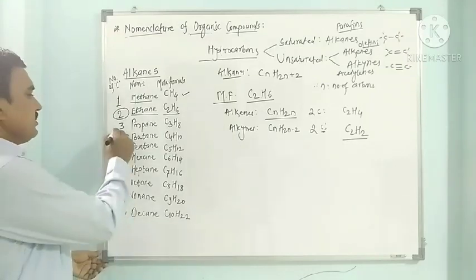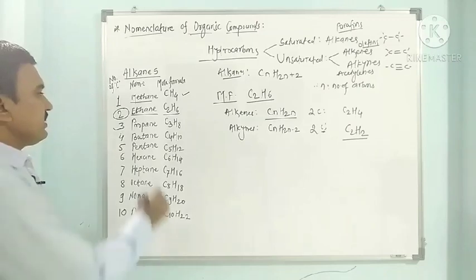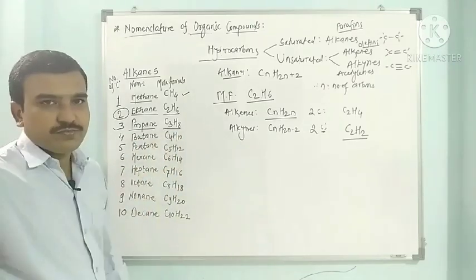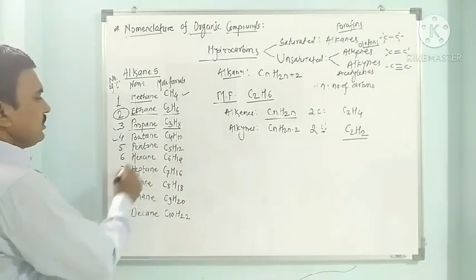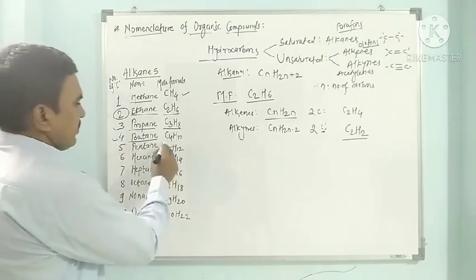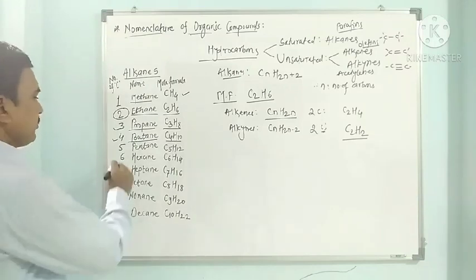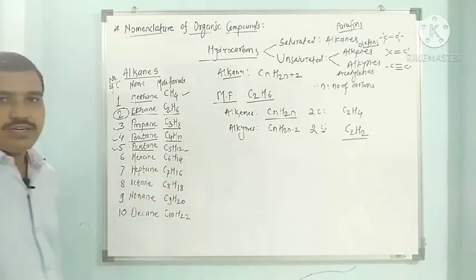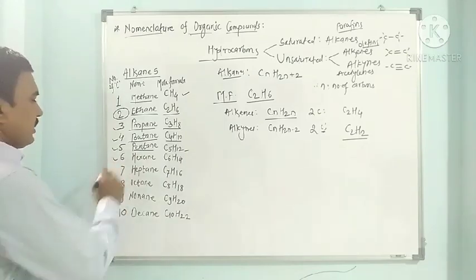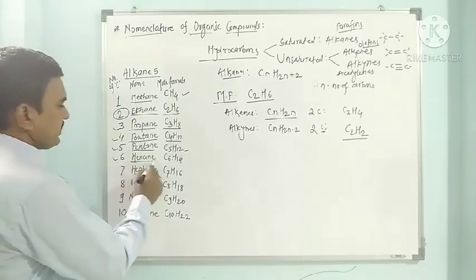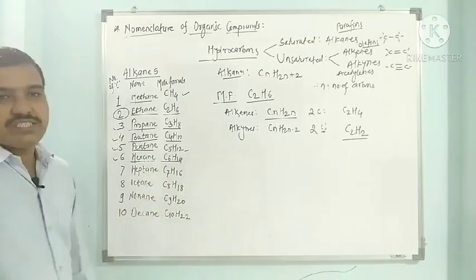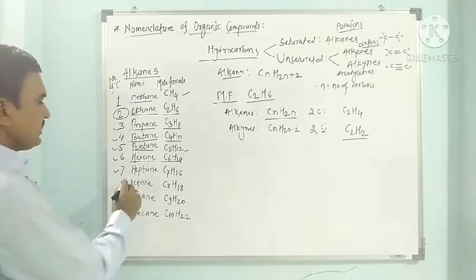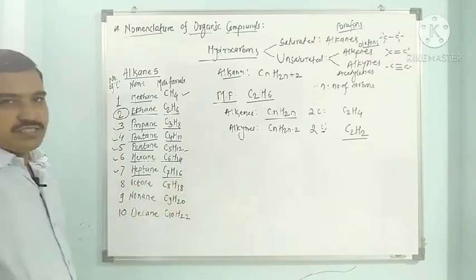Then third, if the number of carbons is 3, it is called propane, molecular formula C3H8. If the number of carbons is 4, it is called butane, C4H10. Five carbons is pentane, C5H12. Six carbons is hexane, C6H14. Seven carbons is heptane, C7H16.